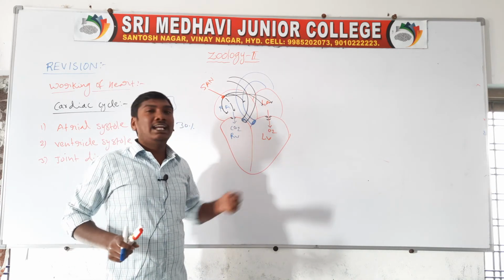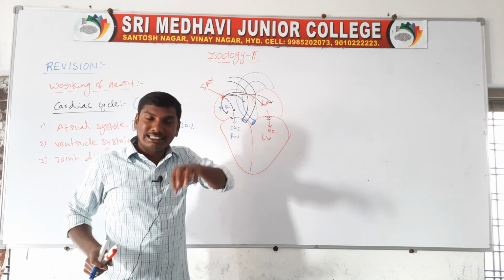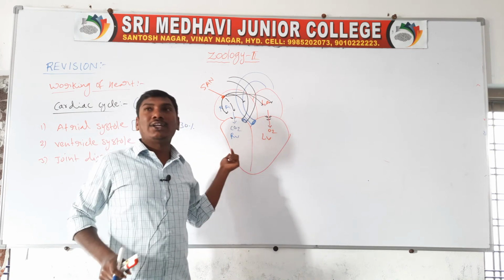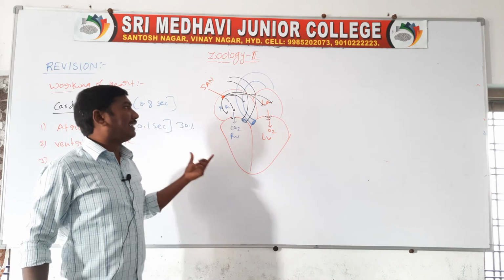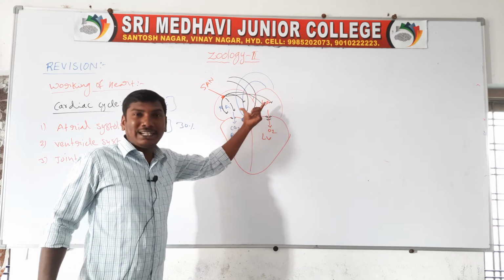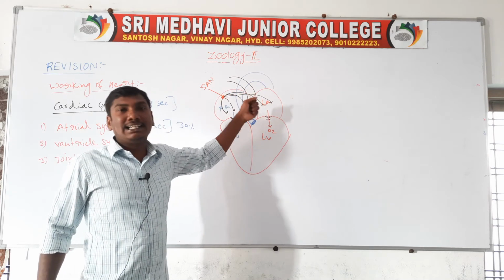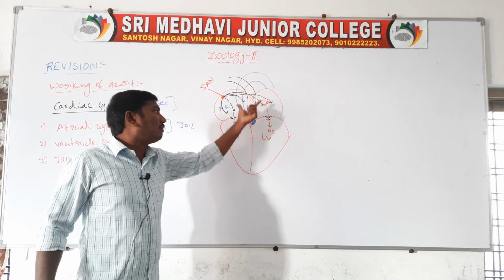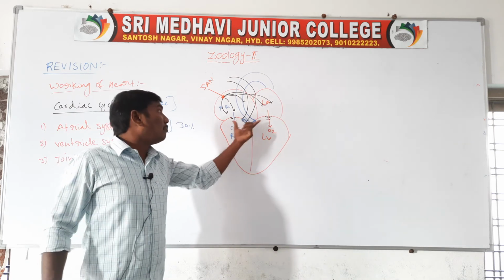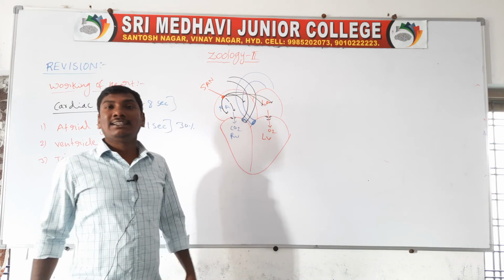So that is called atrial systole. First one, atrial systole: the SAN generates the action potential, it spreads to both atria, the atria contract simultaneously, and the blood moves from atria to ventricles. Only 30%, as the remaining 70% fills before the atrial systole.